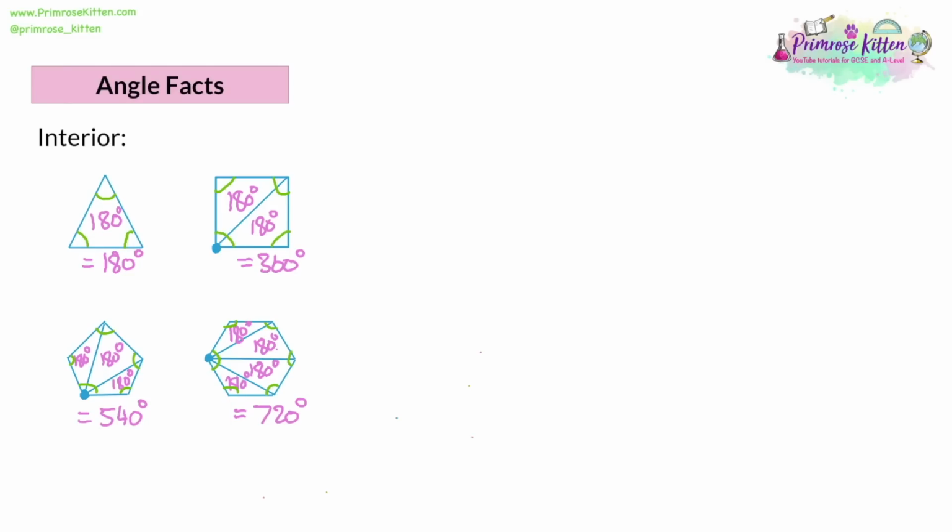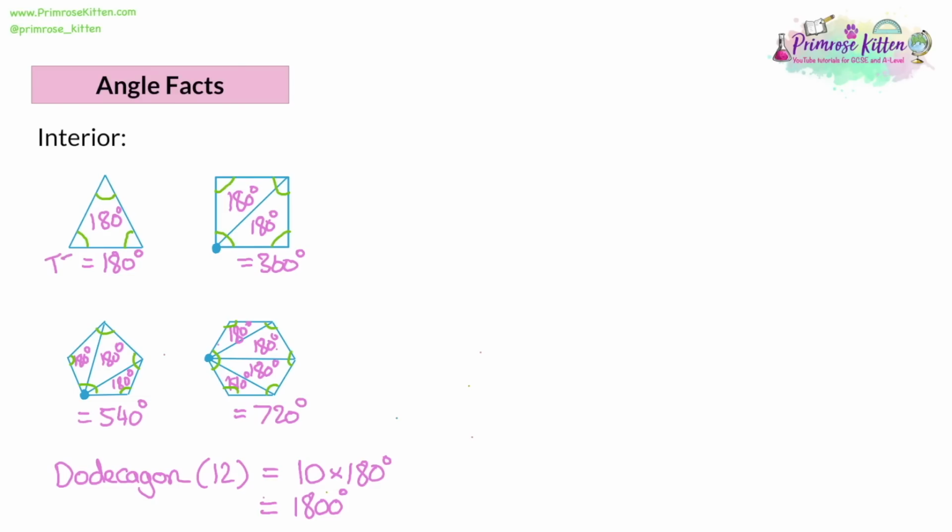Now, you'll notice the number of triangles is 2 less than the number of sides in a shape. So let's say we had a dodecagon. A dodecagon has got 12 sides. So what you would do for the interior angles is you take 2 less than that, which is 10, multiply it by 180, and that will give you the total, which is 1800 degrees for the interior angles of a dodecagon.